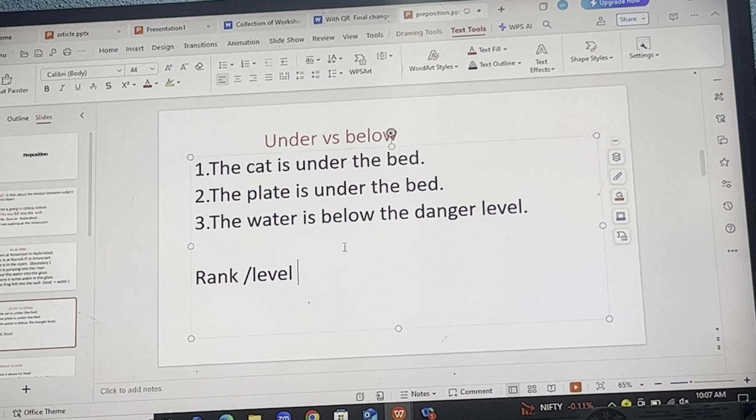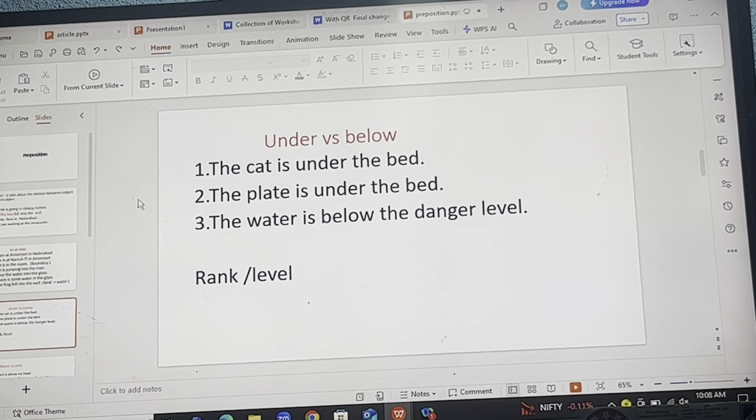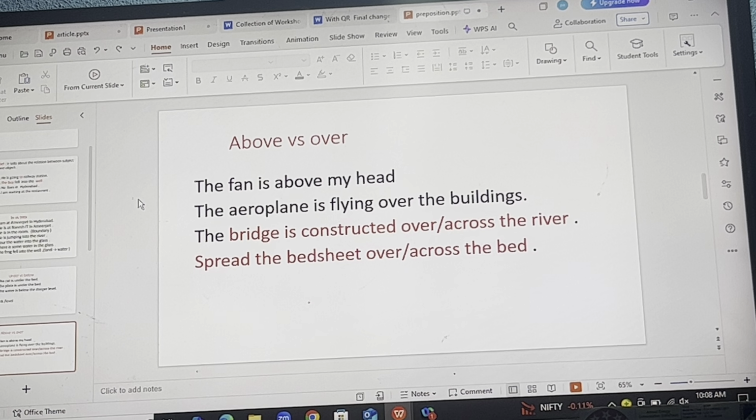In the same way, in case of rank as well, let's say if you got 5230 rank, you can say I got below 6000. Or if somebody got 300, he or she can say I got below 500 rank. Hope you're getting the point. So below is used in order to tell about the rank or the level. Not only rank, even in terms of superiority, like he is below me. And under is for the hidden, I mean something which is at a particular level and at the same time is hidden, unless you go near to it.